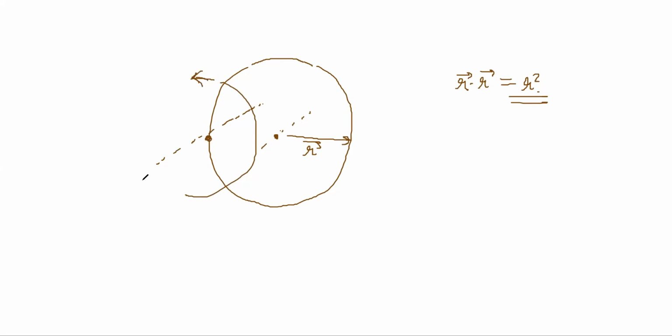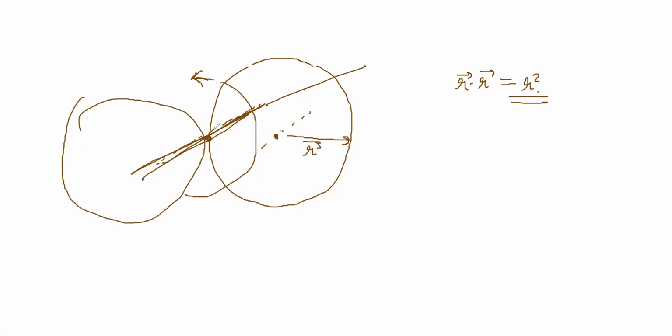Rotation can be about any point. You can fix anything, you can rotate this also, no? A ring can be rotated around a pole. This will go like this and it will come this side sometime. So in that case, r is different, no? For this point, if a line passing through the center is there, then it will be 2r distance. But this point is going to be at a different distance, and this point is going to be at a different distance.